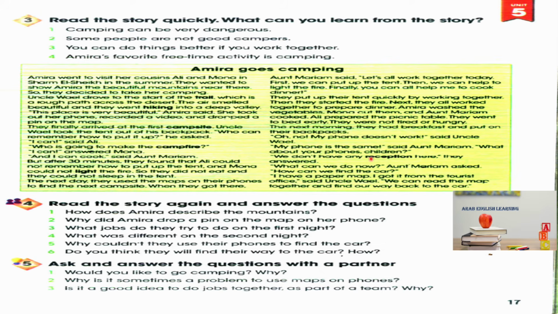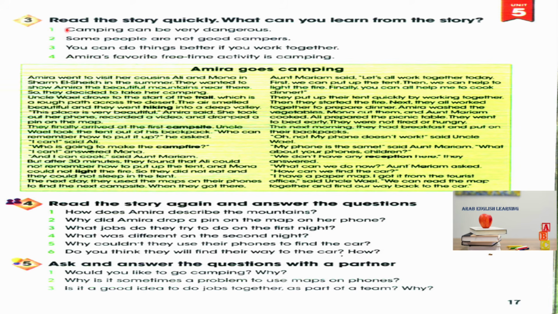We don't have any reception here, they answered. What can we do now? Aunt Miriam asked. How can we find the car? I have a paper map. I got it from the tourist office, said Uncle Wael. We can read the map together and find our way back to the car.